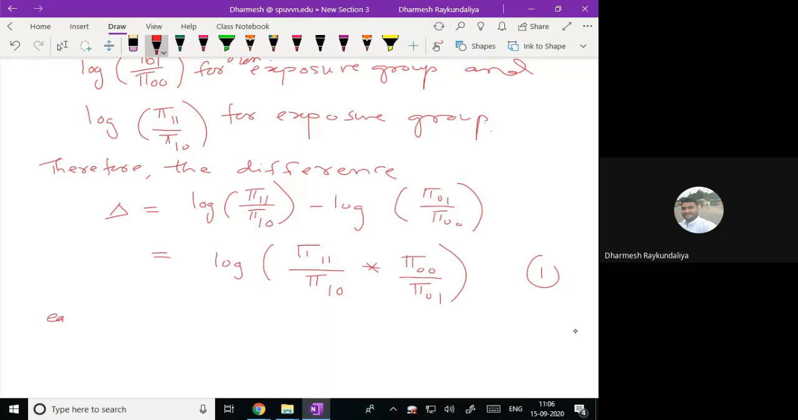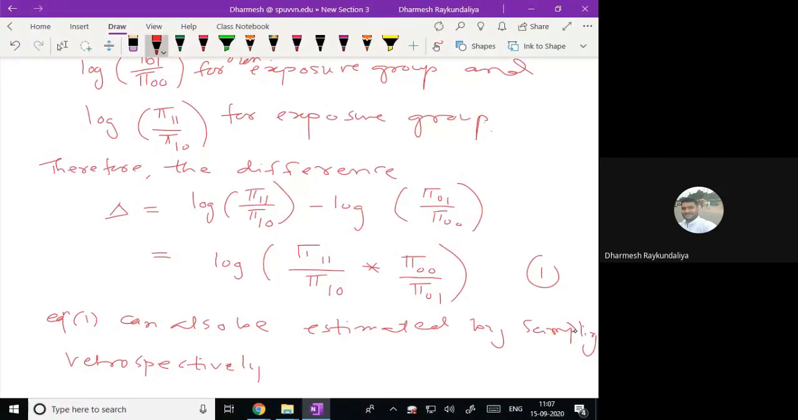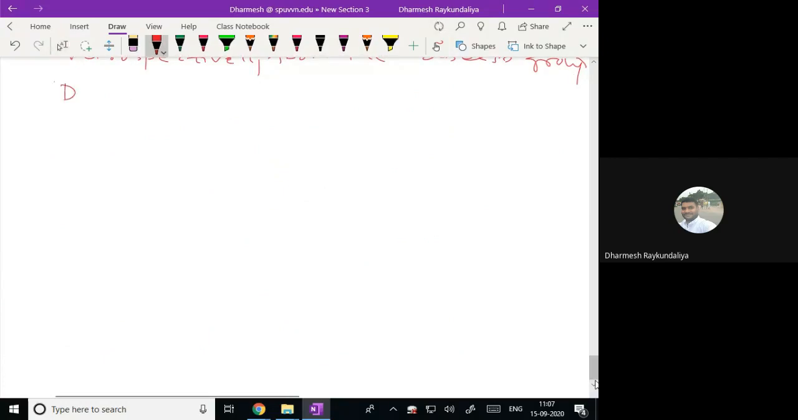Equation 1 can also be estimated by sampling retrospectively from the disease group, absence and presence of disease.